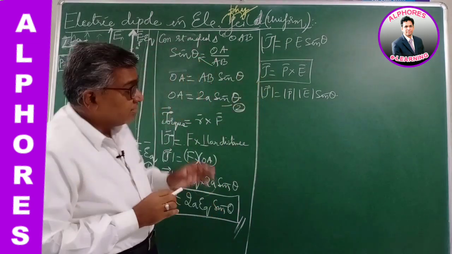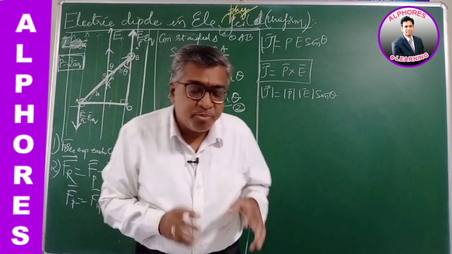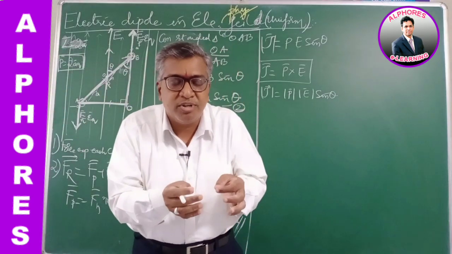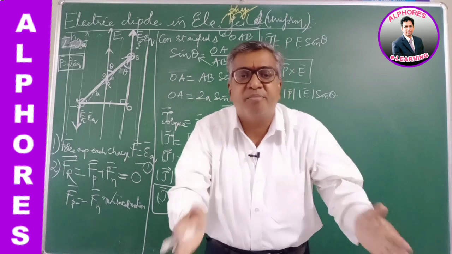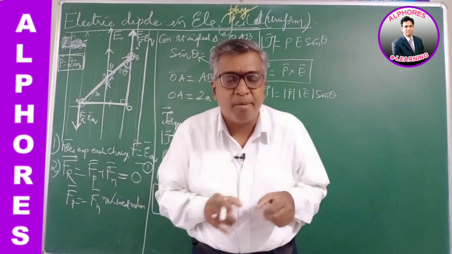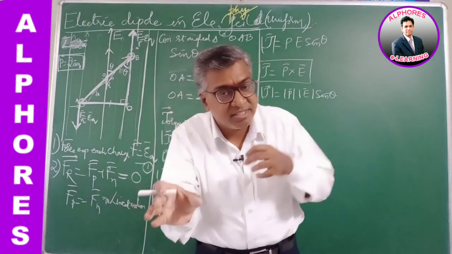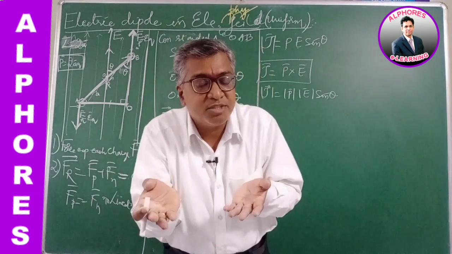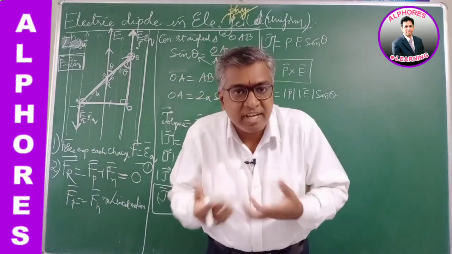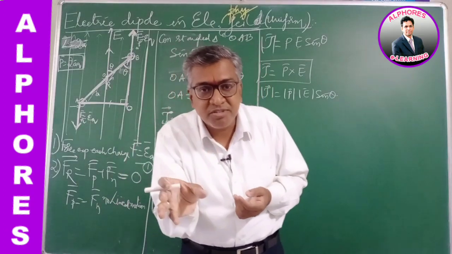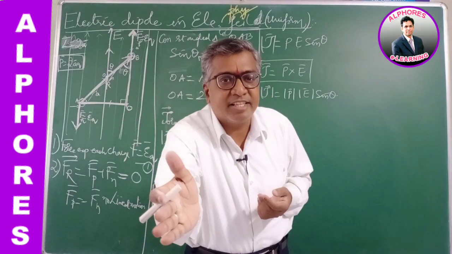Finally, when a dipole is freely suspended in a uniform electric field, what happens? A dipole consists of two equal and opposite charges, a positive charge and a negative charge. Whenever a charge is free in a field, the charge experiences force. So the positive charge will experience force in the direction of the field.